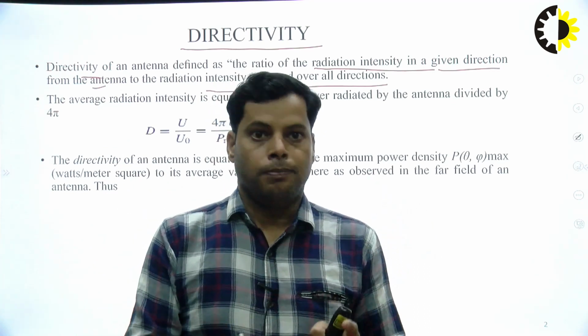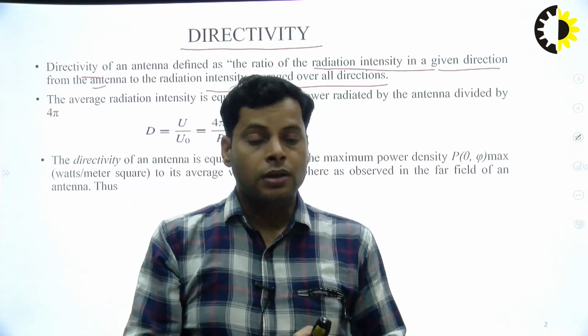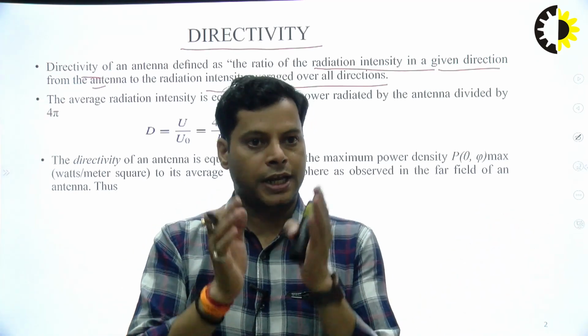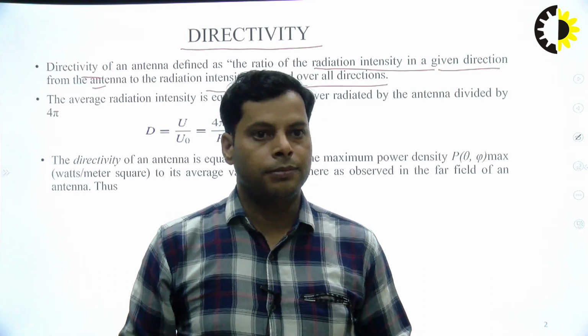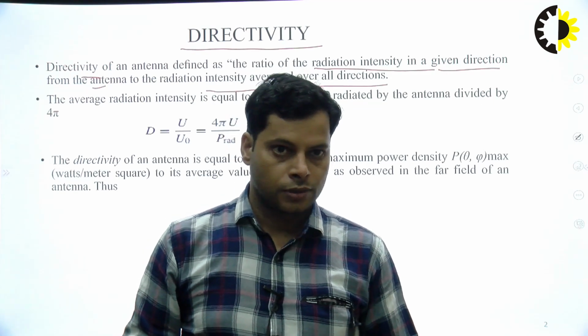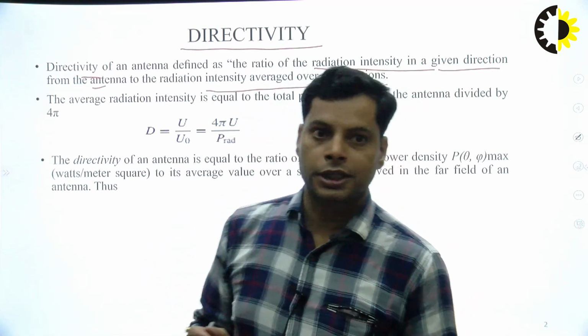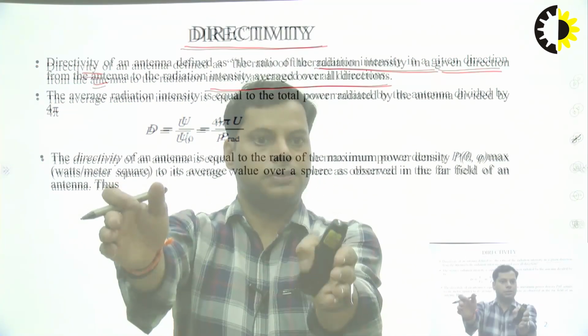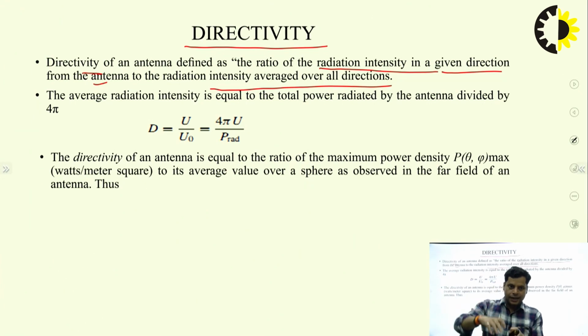But when we compress this and move the power to a specific direction, it is termed directivity. So this is the ratio of the maximum power that we are transmitting in a specific direction to what the antenna is able to radiate over all directions. The ratio of these two parameters is simply named the directivity.